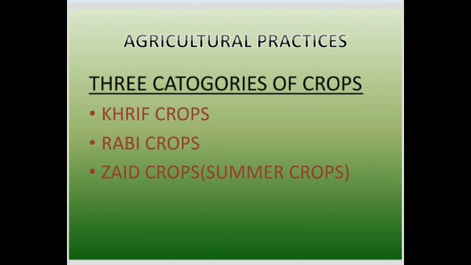As we are food dependers, we are forced to search for food. So in this lesson, we are going to see different agricultural practices in order to provide food for larger populations. In our country, the following three categories of crops are grown: kharif crops, rabi crops, and zaid crops or summer crops. Let us see them in detail.